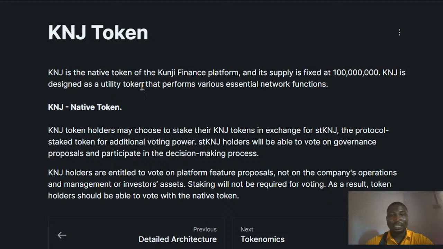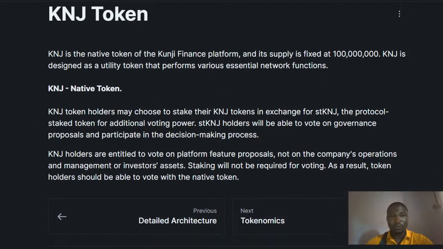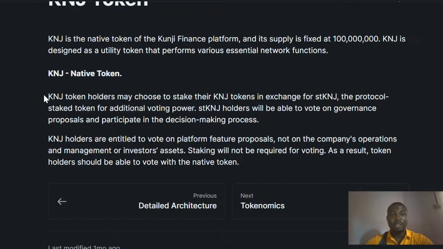It is designed as a utility token that performs various essential network functions. You can see what the native token does. KNJ token holders may choose to stake their KNJ tokens in exchange for XTKNG, the protocol stake token, for additional voting power. The staked token holders, like native token holders, will be able to vote on governance proposals and participate in the decision-making process of the ecosystem.